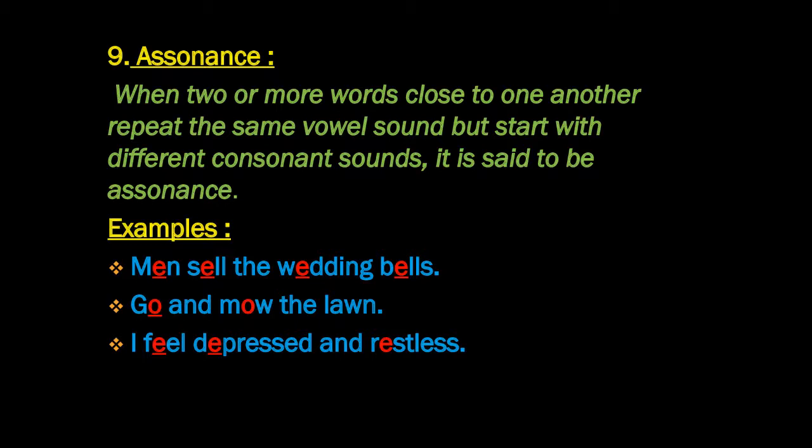Go and mow the lawn. In this example also, the vowel sound O is repeated immediately. There's not much interval between go and mow. So that gives a kind of musical effect to the sentence. Now this is also to draw the attention of the reader or to make some emphasis and to give a musical effect. The poets use this as a poetic device.